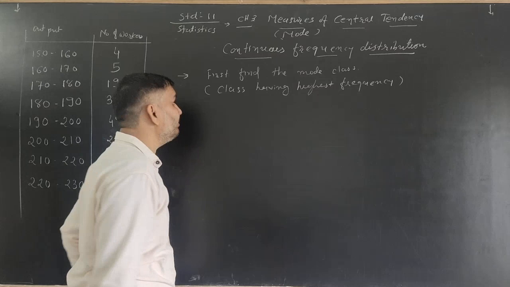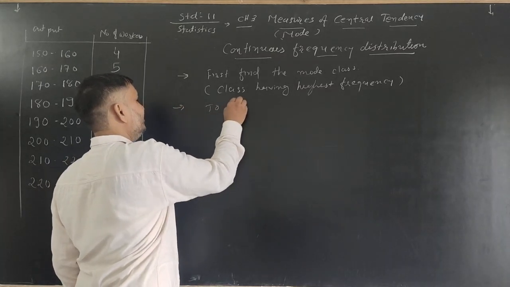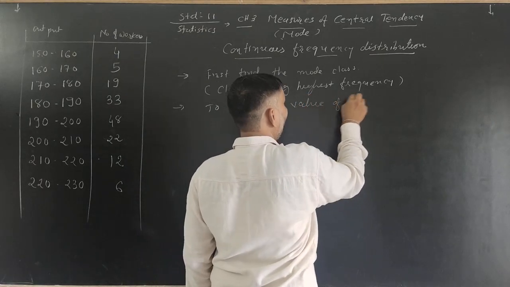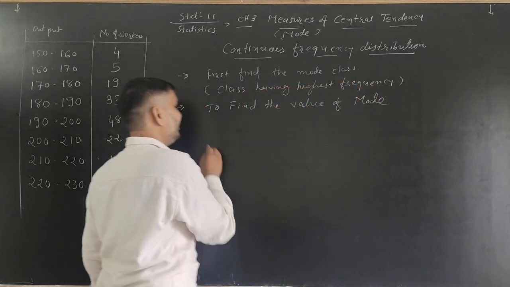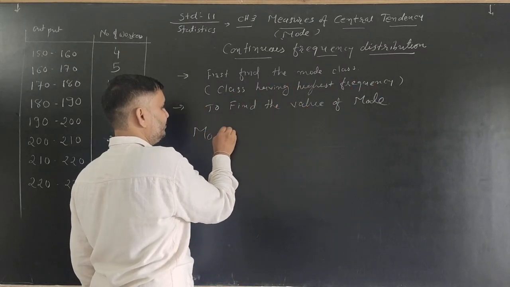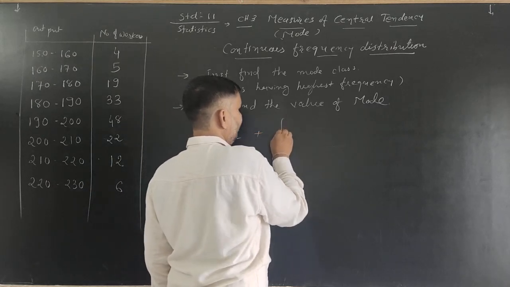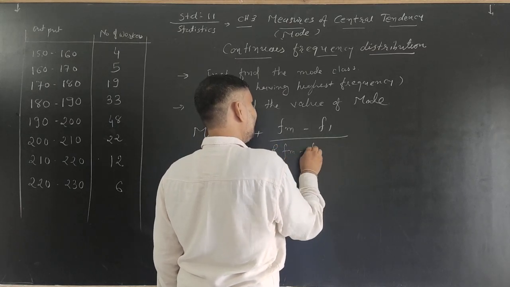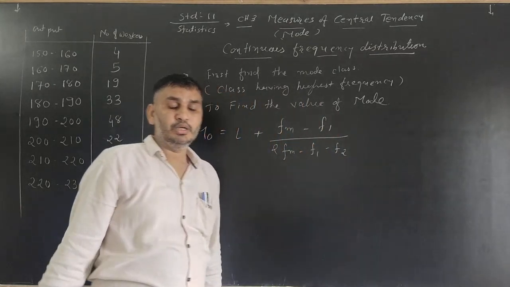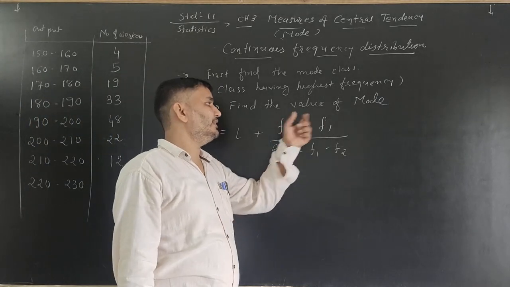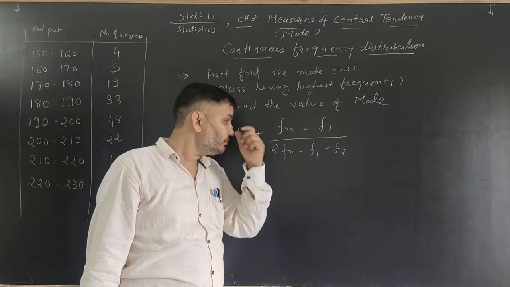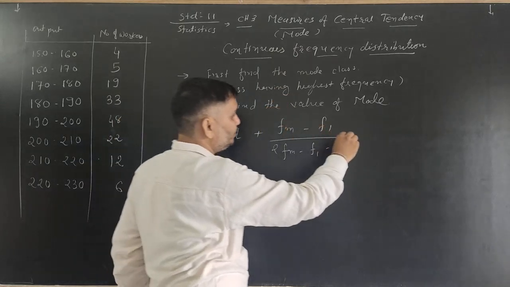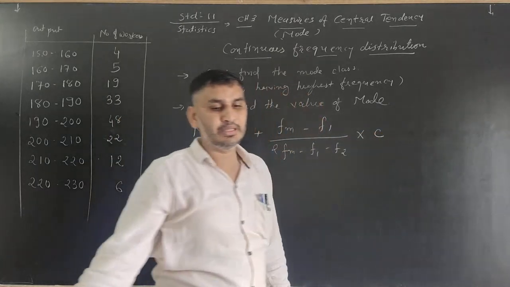So after the modal class is decided, find the value of mode. Mode की value find करनी है तो that's the formula: Mo is equal to L plus (fm minus f1) divided by (2fm minus f1 minus f2). Maybe in 10th you learned it with f0 and f1, ऐसे भी तुमने किया है. But f1, f2 is as per the book I recorded. We know very well that it's into c. That's for a continuous frequency.